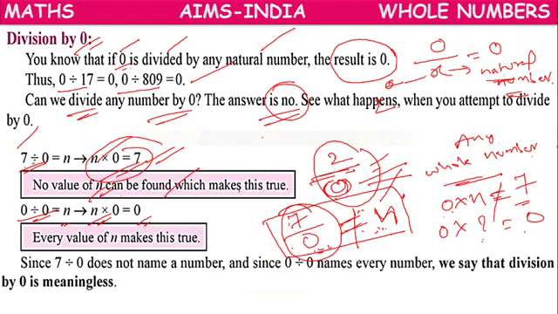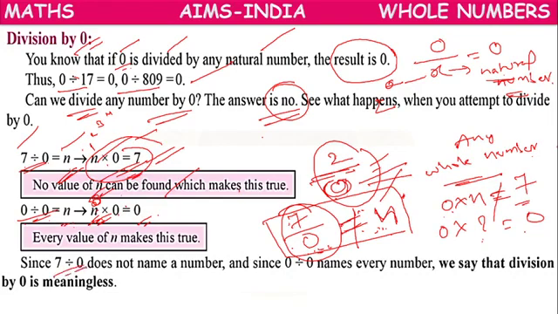See here, 7 divided by 0 we have taken as n, n into 0 equals 7. 0 divided by 0 equals n, n into 0 equals 0. What does it mean? For 0 it may be true, but for other values, for 1, 2, 3, 4, it may not be true.